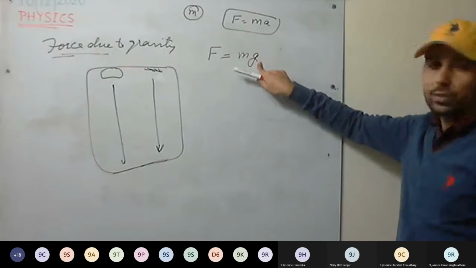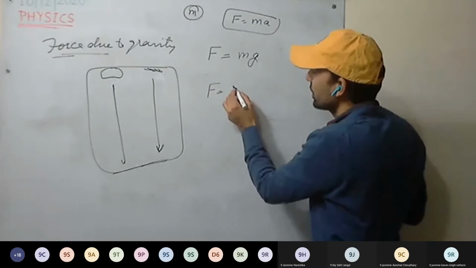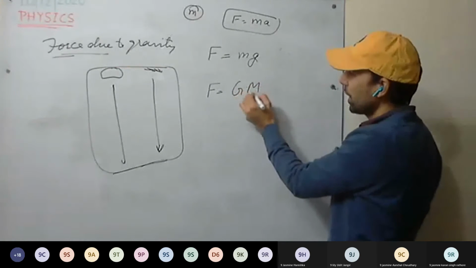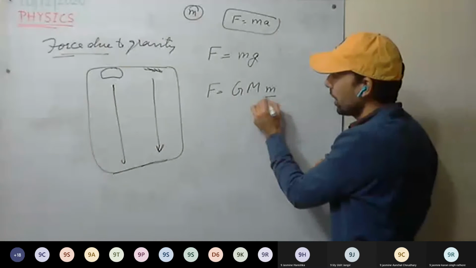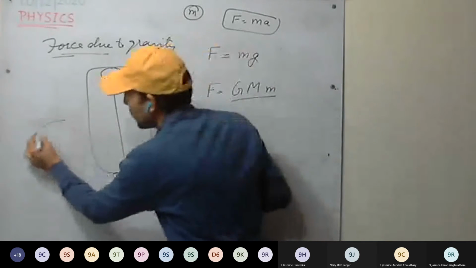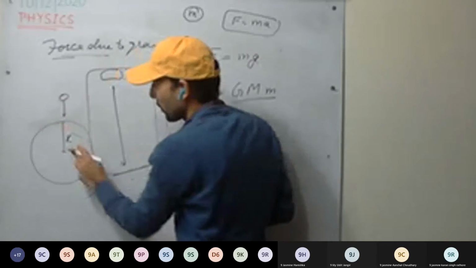This is clear. Newton's second law. Now here, the gravitational law we have discussed. Force will be G M m upon r squared, where M is the mass of the earth, m is the mass of the body, and r is the radius of the earth. A body is falling on the surface of the earth.